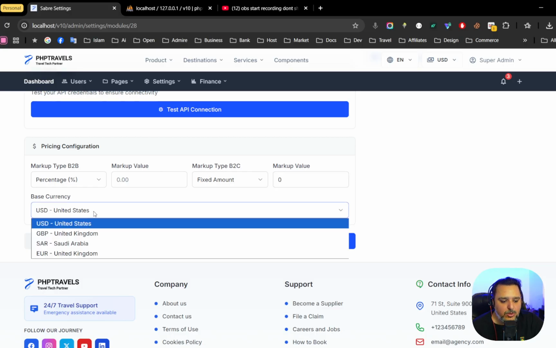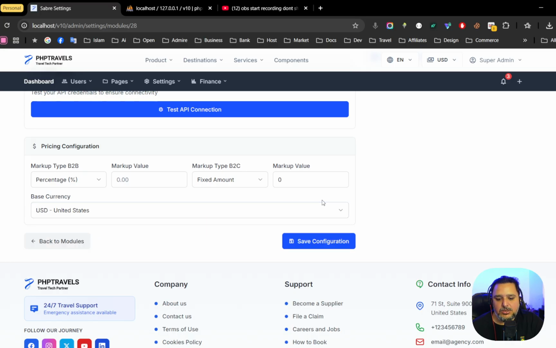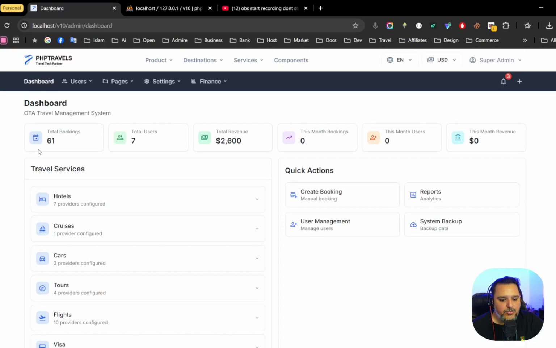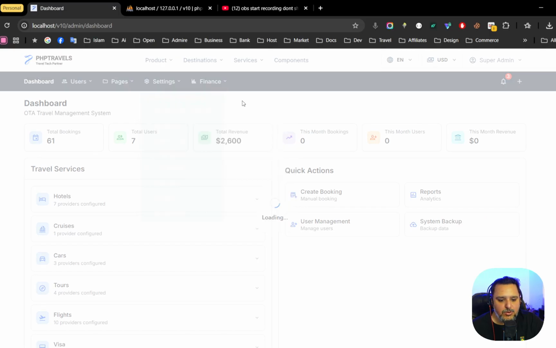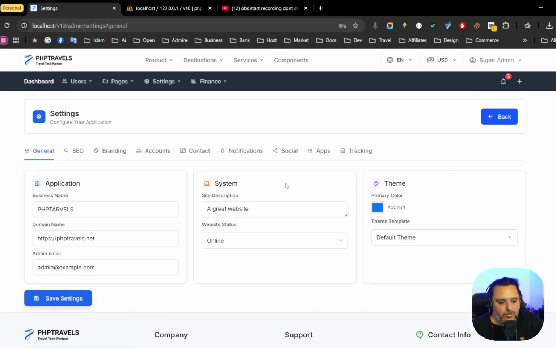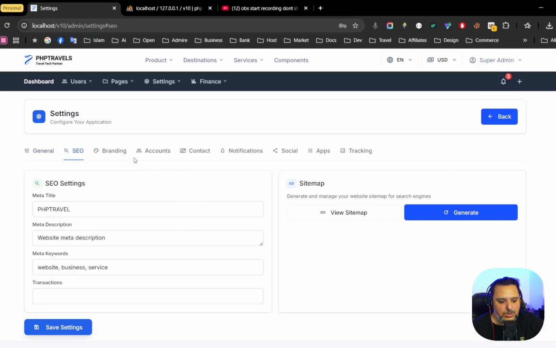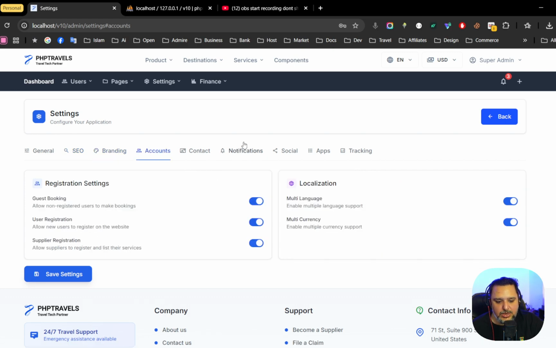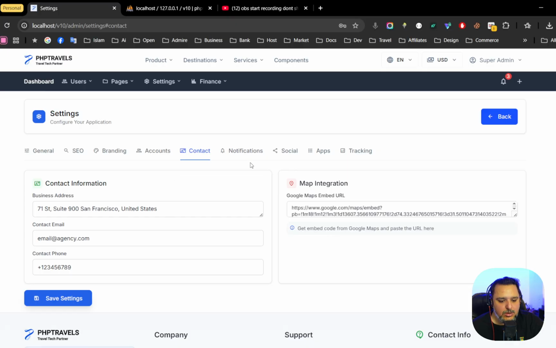So we have given you this option so you can have multiple currencies over here. And then we have documentation and all that stuff, and there are so many things, but let me just go through the admin panel quickly with a little bit more features. For example, in the settings, we have the general settings like before in the previous system, then the SEO settings, then branding, your logo, your favicon, account settings, and then the contact.